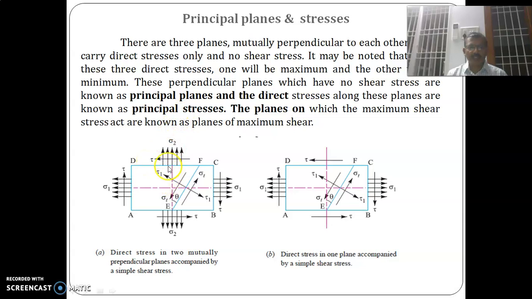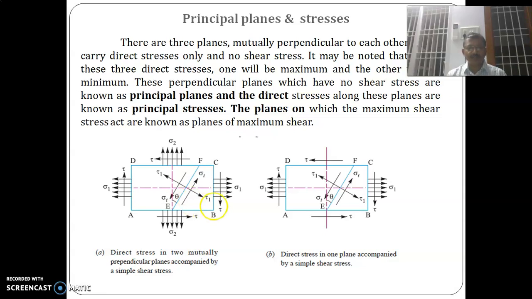So in this diagram you can see the plane EF. Along some planes, this plane is called the principal plane. Along the principal plane no shear stress will act. There are two such planes in which no shear stress will act. In all other planes shear stress will act, but in these two planes the shear stress will not act. Along the two principal directions, that is called sigma 1, the maximum principal stress, and sigma 2 is called the minimum principal stress.